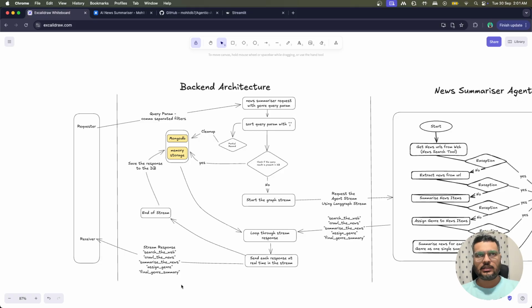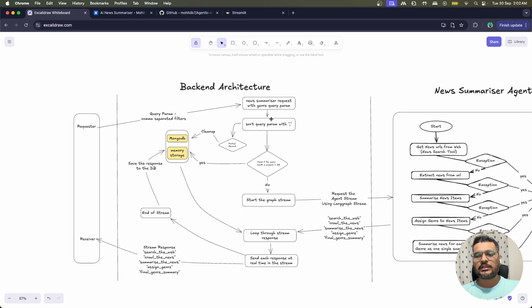And as we have discussed, we have seen it in working as well, that somehow our storage is working fine, right? So we have seen when we made the Postman request, the results actually came from the storage, right? Okay. So here what is happening is the requester has made a call with the query parameters, which are actually comma separated. So it goes to the backend.